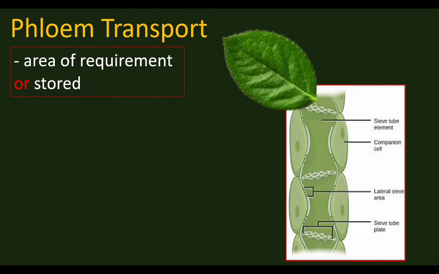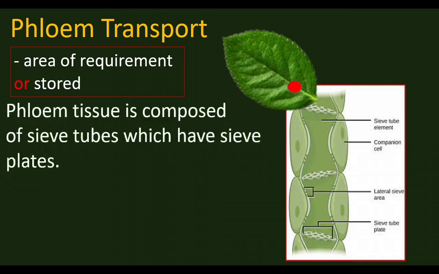Here this diagram shows sieve tubes. Sieve tubes are important components of phloem. Sieve tubes carry food material from leaves to other areas. Sieve tubes are cells. The end wall of sieve tube cells has sieve plates. A sieve plate is an end wall that has holes or minute openings.